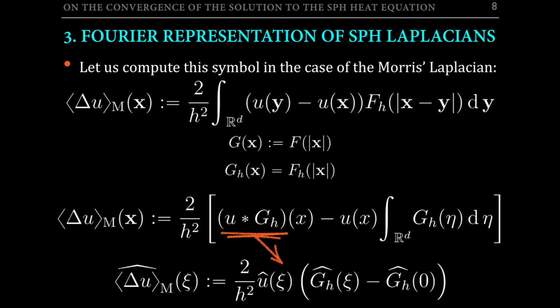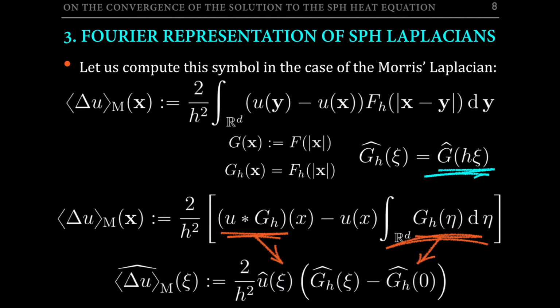Note that this convolution has been transformed into a product, and this integral here simply leads us to the evaluation of the function g_h hat at 0. Now, we only need to consider the relationship between g_h and g, given by the following expression, and the only problem left is to compute the Fourier transform of the function g.